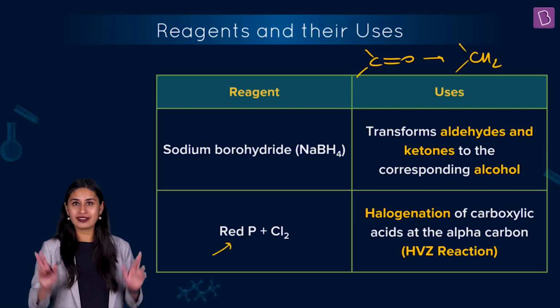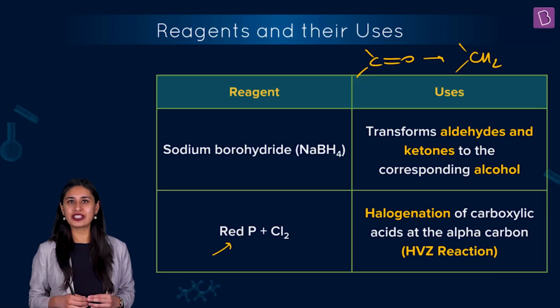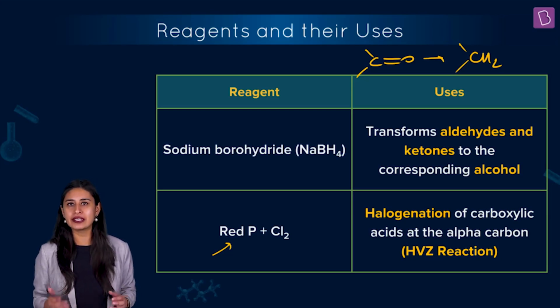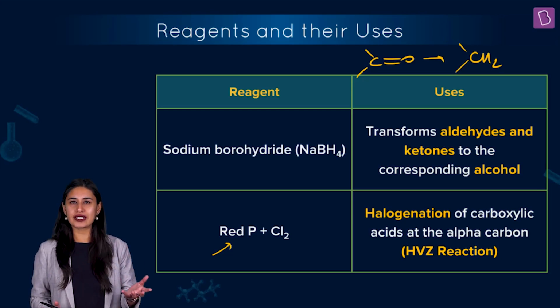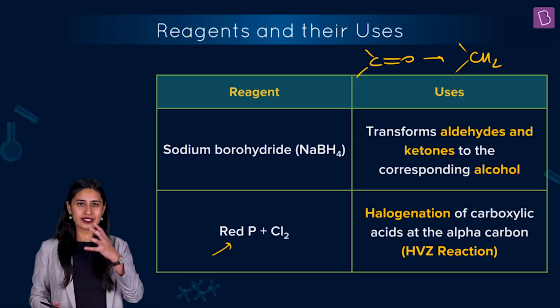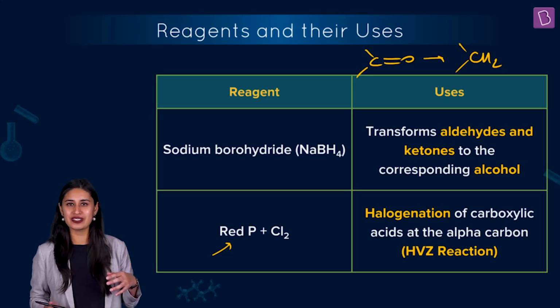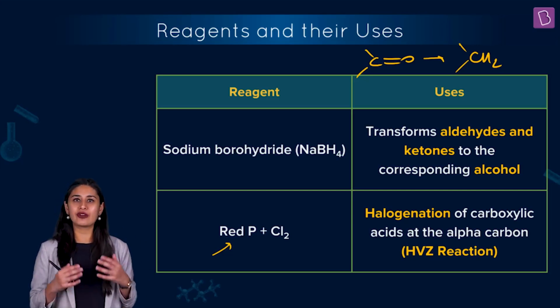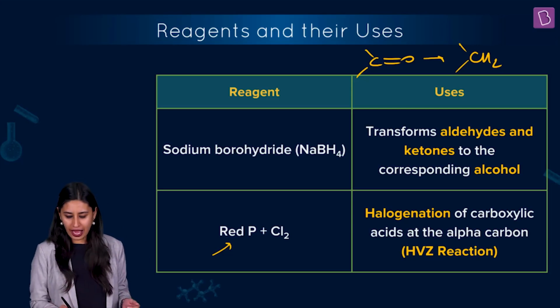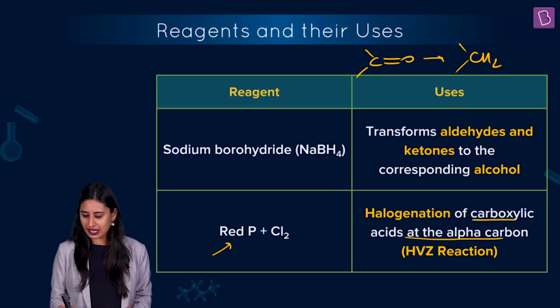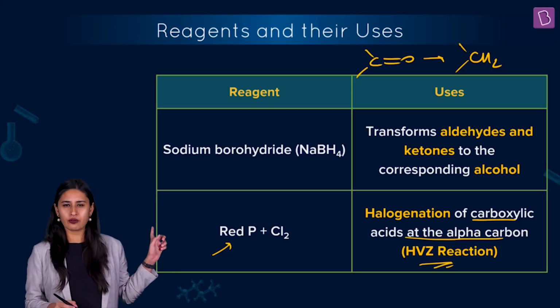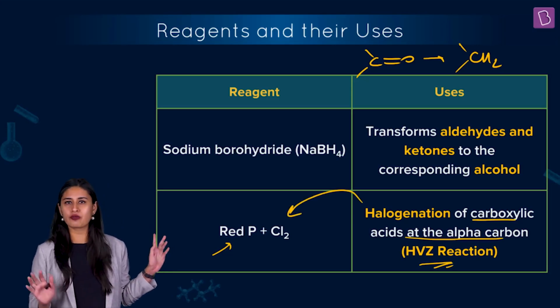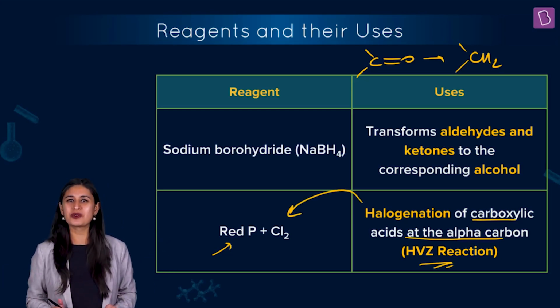The other one, the famous reagent that you use in the HVZ reaction, Hell-Volhard-Zelinsky reaction. So we must have a carboxylic acid. That carboxylic acid should have an alpha carbon, and that alpha carbon should have an alpha hydrogen. If that is there, you know that halogenation happens, right? So halogenation of carboxylic acids at the alpha carbon is what this reagent is famous for. So this possibility is also ruled out.